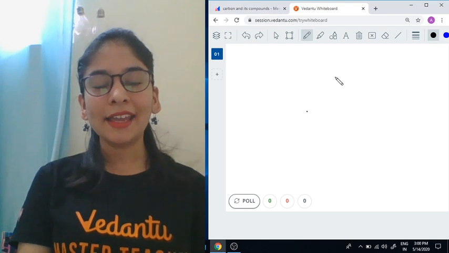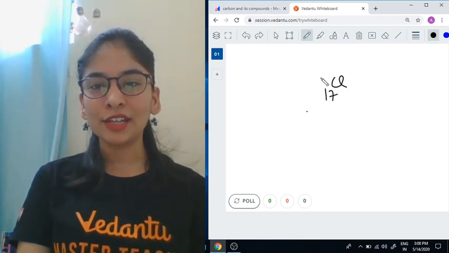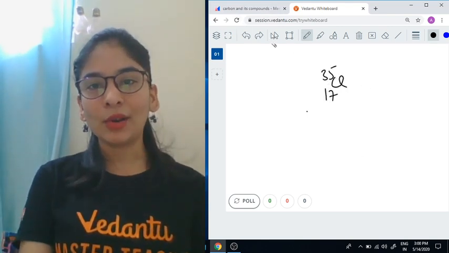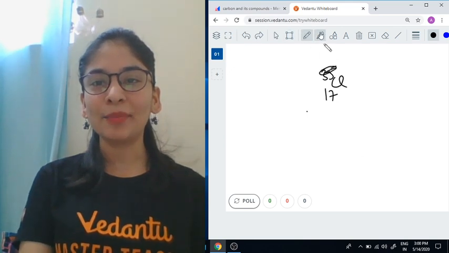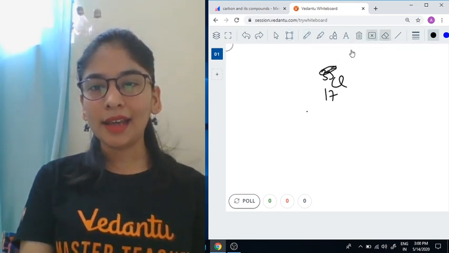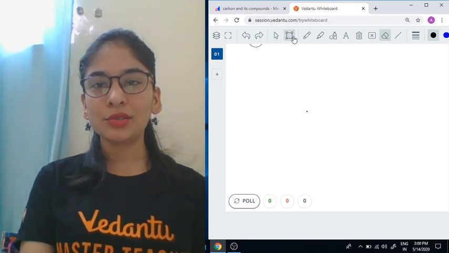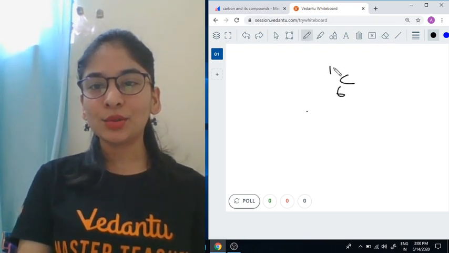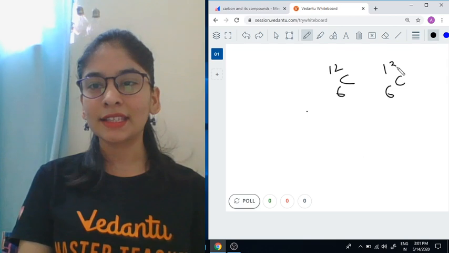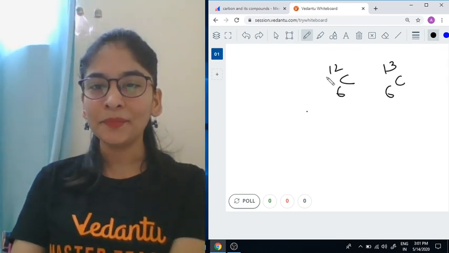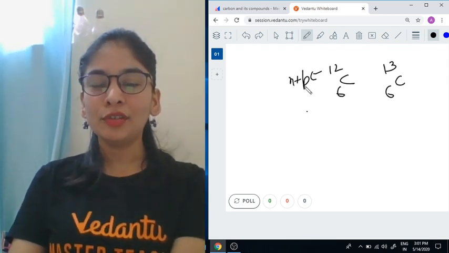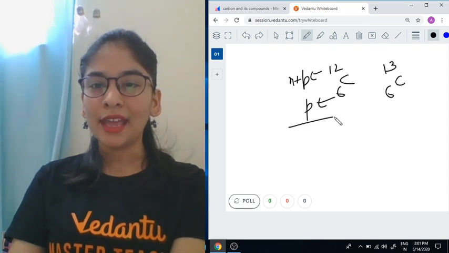क्या question था? If I talk about isotopes, suppose I talk about these two cases. चलो carbon chemistry पढ़ रहे, we'll take the example of carbon only. 6C12, 6C13, 6C14, three isotopes of carbon. See, this is the number of neutrons and protons, and this is protons.